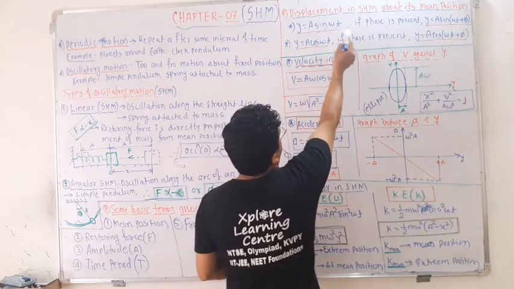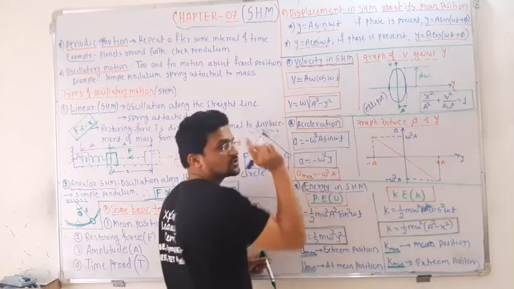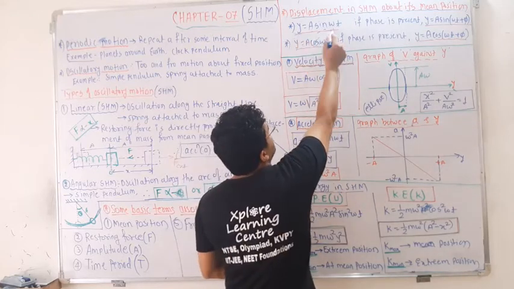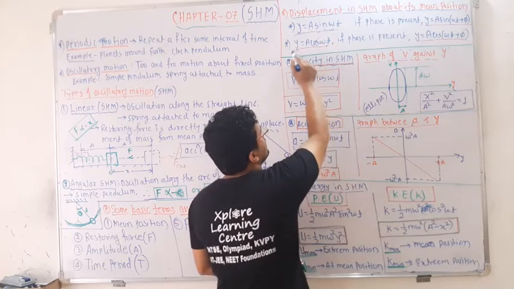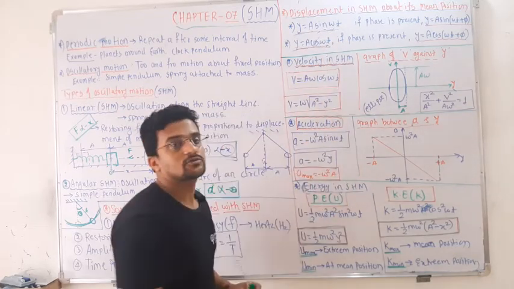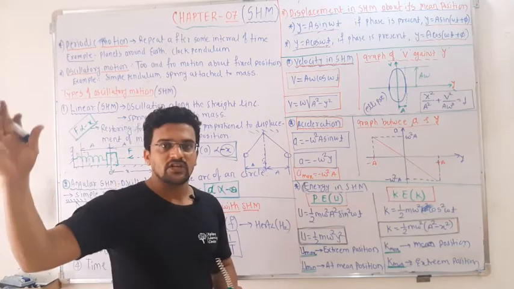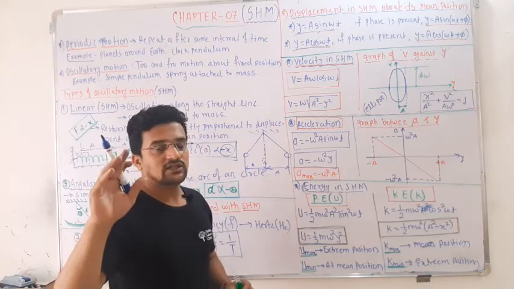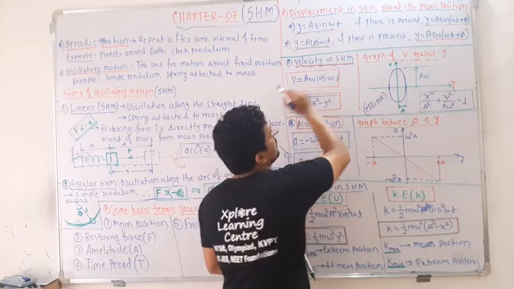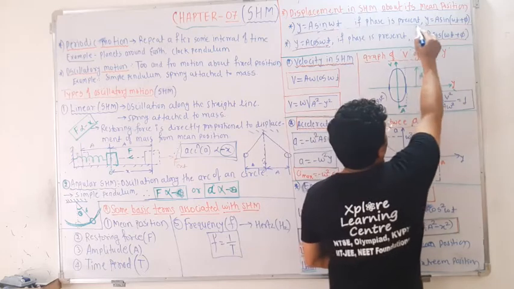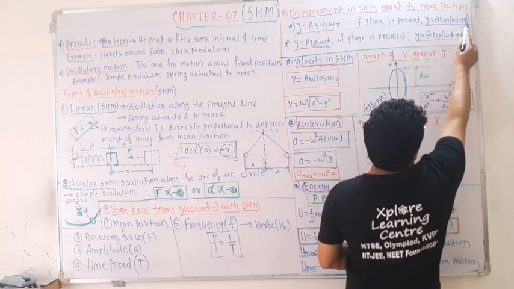y = A sin ωt, and y = A cos ωt. Both give you displacement. The first applies if your reference point is the mean position, and the second if your reference point is the extreme position, that is, you are measuring the displacement from the extreme point. If phase is present, the equation is written as y = A sin(ωt + φ).